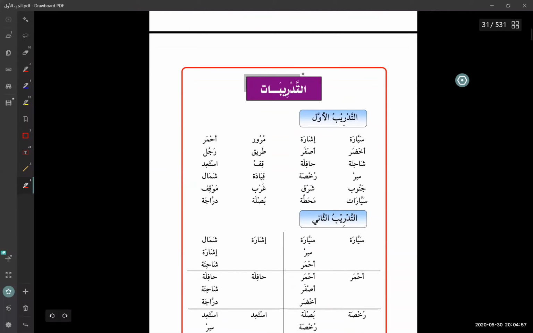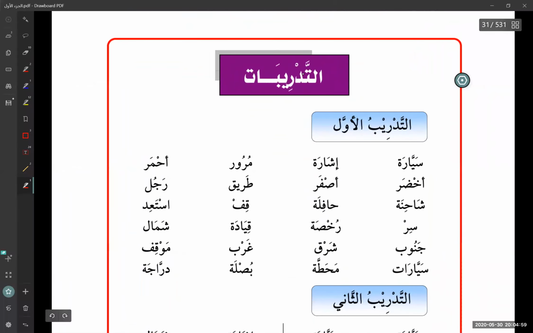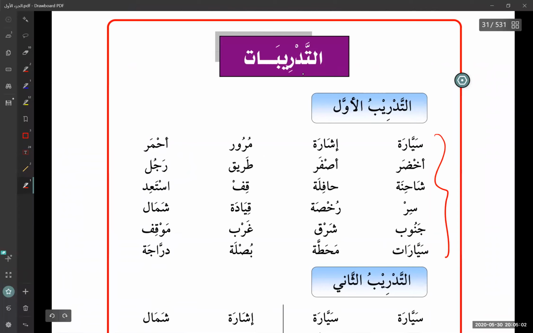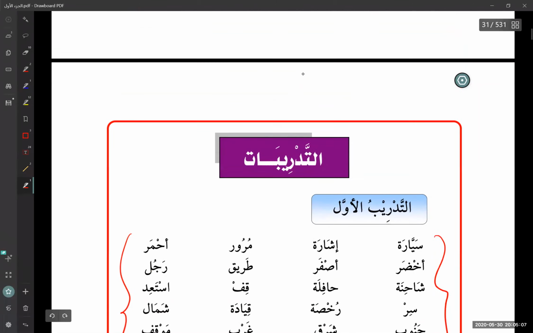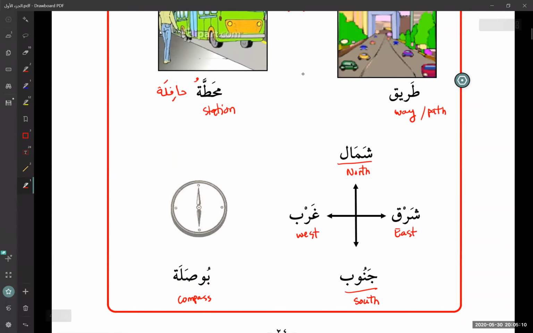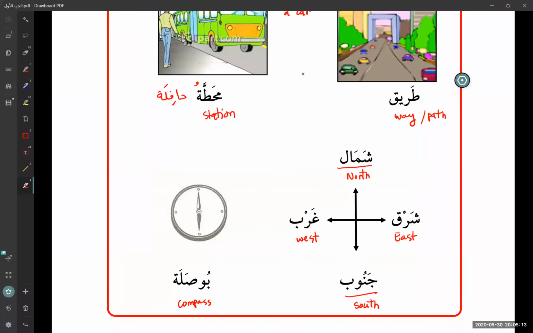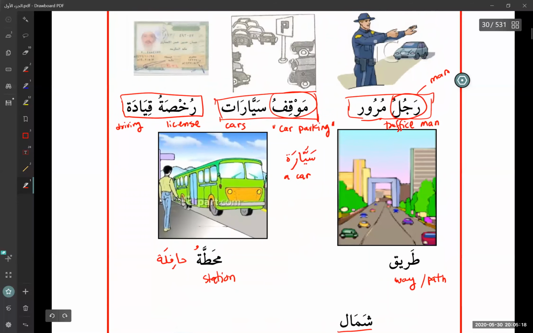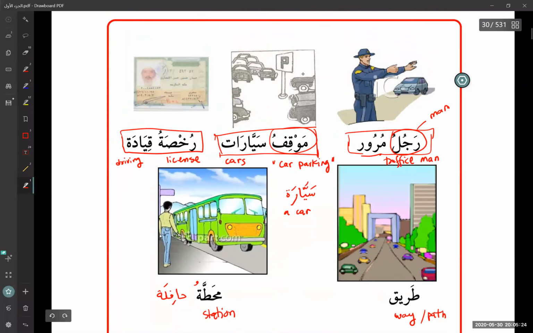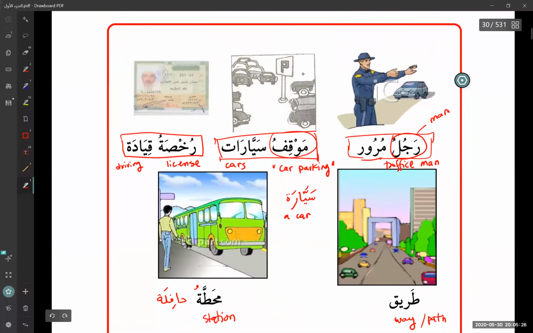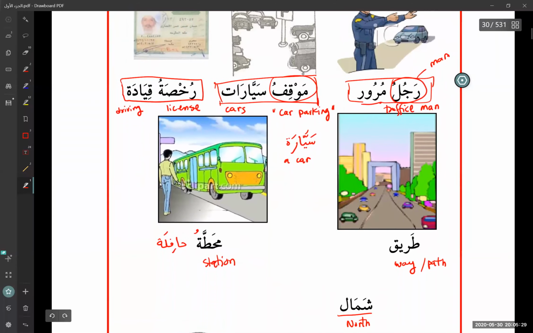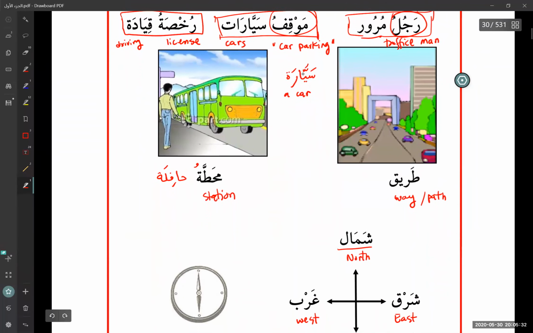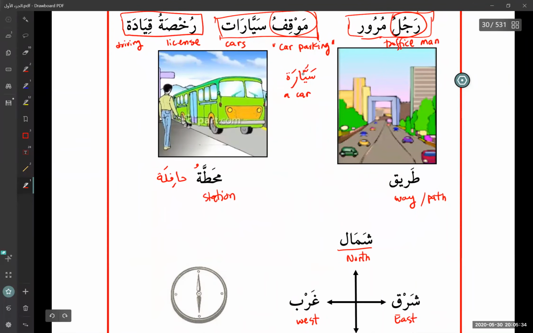So we're starting with the exercises, التدريبات. The first exercise, same thing. This one is all about the words that you have memorized. Before you do these tadribat, please go back here. You need to memorize. Shamal means north, sharq means east, gharb, west. However you memorize them, whether with index cards, repeating, you find the trick that works better for you, but you need to memorize these words. At this point, there's nothing more to do. Just memorize. Don't be too rushed, because learning any language takes time.